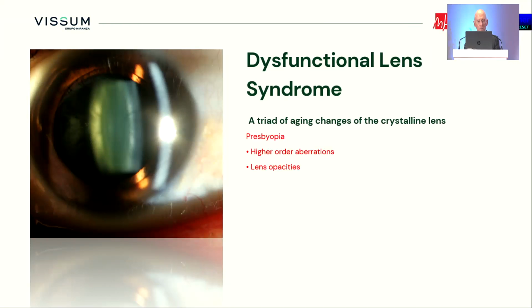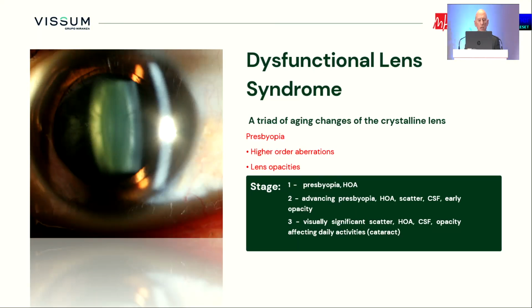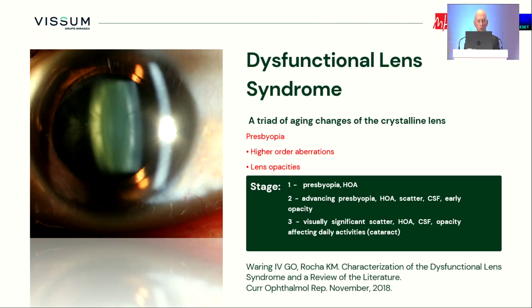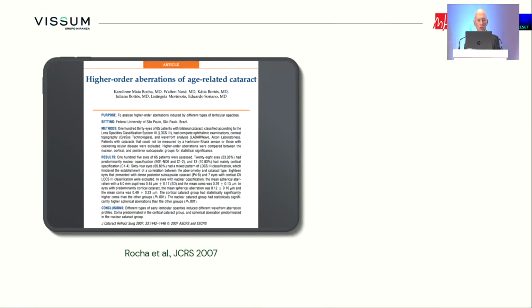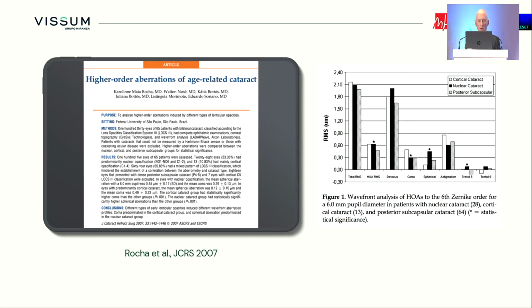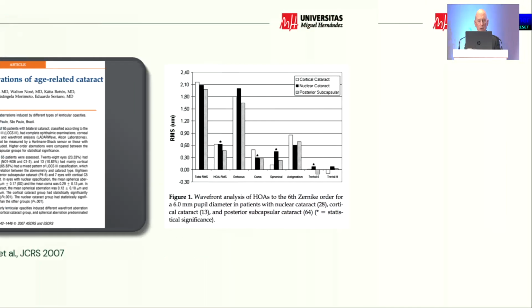Dysfunctional lens syndrome is a triad of aging changes of the crystal lens in which we have presbyopia, higher aberrations, and lens opacities, and these three stages will be redefined now, and I'm going to show you how we can identify them. Indeed, Artal was the one that followed our studies and our publications, and he published the associated changes in the higher aberrations later on in corneal ophthalmology. So the higher order aberrations increase with time, in all the different higher order aberrations, but especially in the spherical ones.